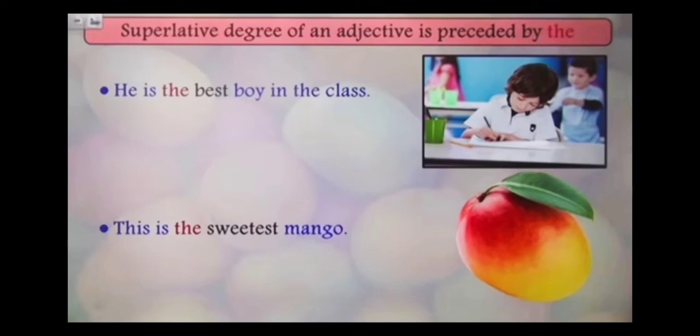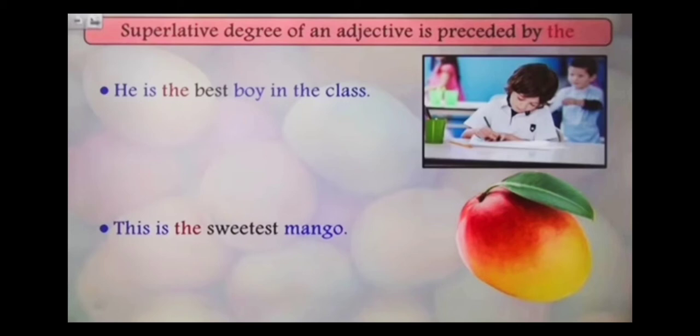Superlative degree of an adjective is preceded by the. So preceded by means the always comes before the superlative degree of the adjective. For example, he is the best boy in the class. So best is the superlative degree of the adjective. As we all know, good is positive degree, better is the comparative degree and best is the superlative degree.